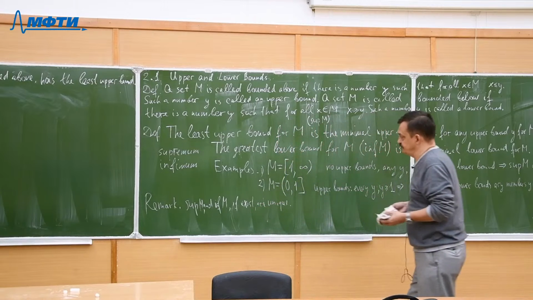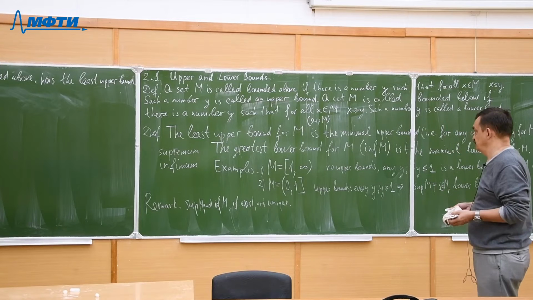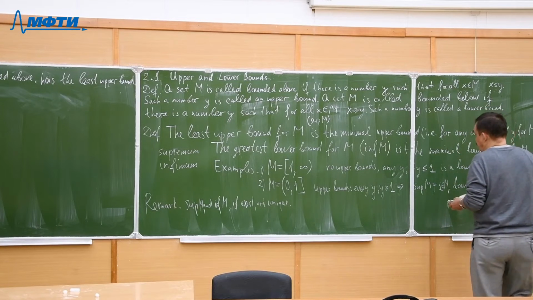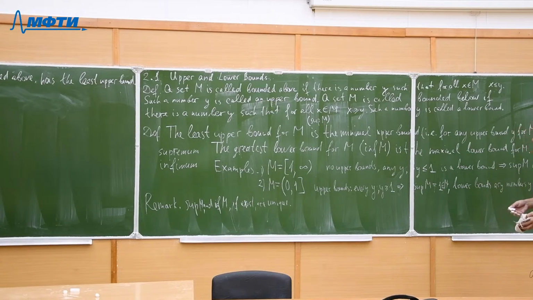It easily follows that every least upper bound is automatically an upper bound.